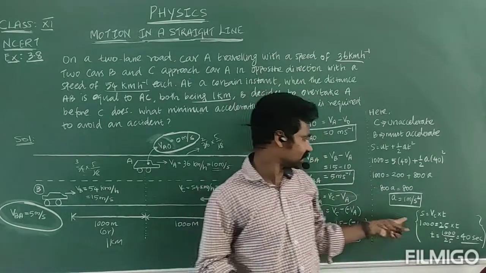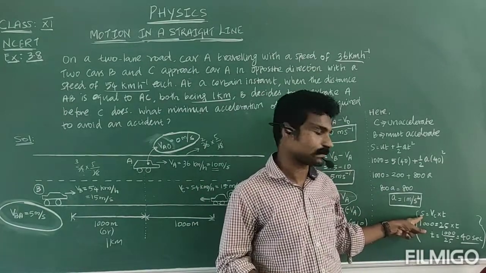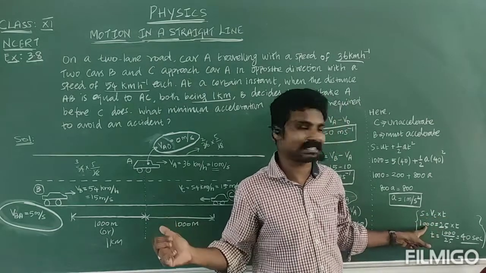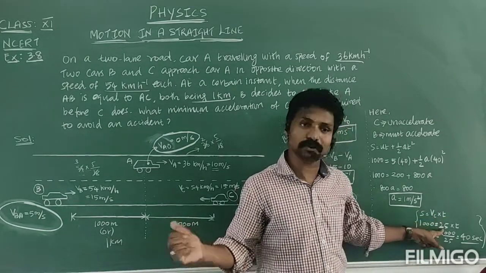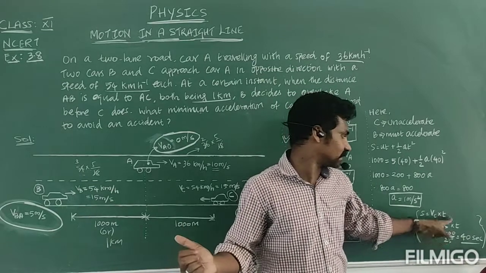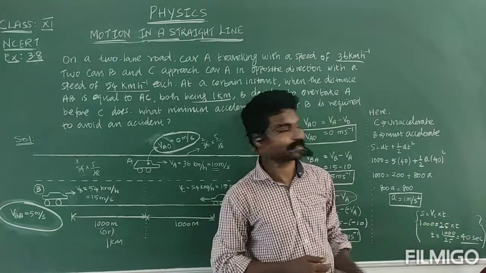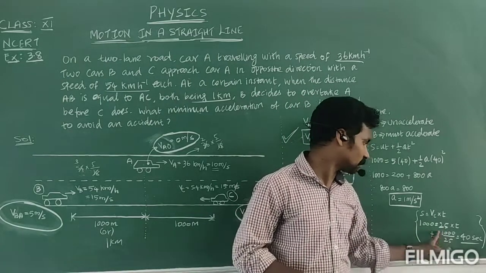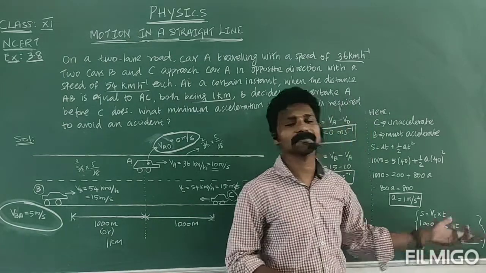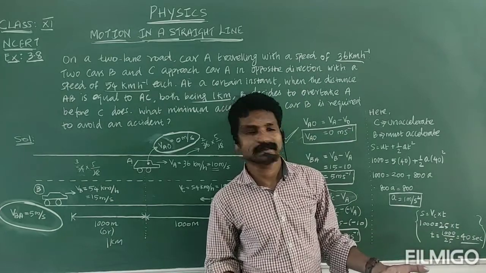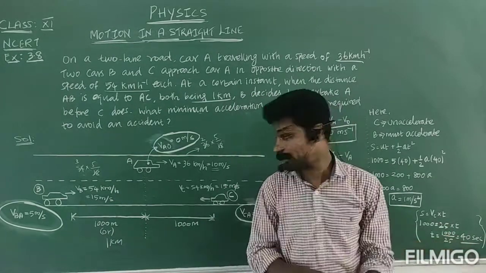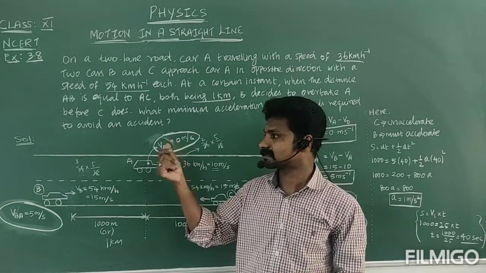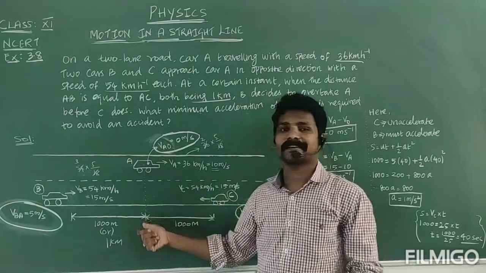See that s equals distance equals speed into time. Distance, how much? 1000 meter. Speed 25 meter per second. Then time, that we are going to find. So time is equal to 1000 divided by 25. Therefore 1000 divided by 25, what? That is 40 seconds. So in 40 seconds he is going to reach car A.